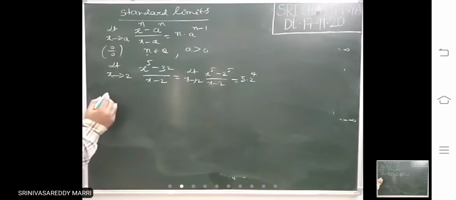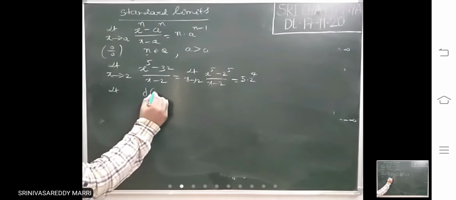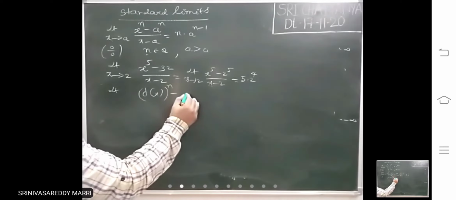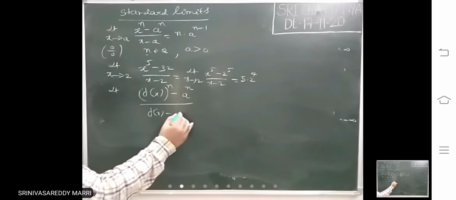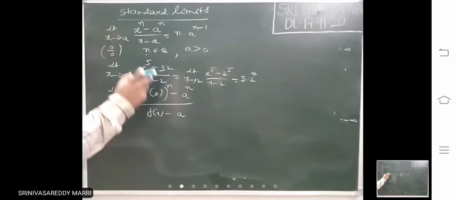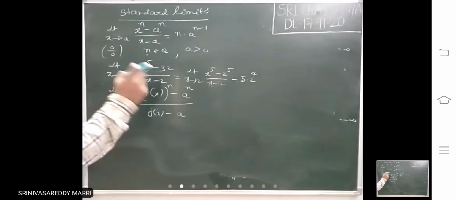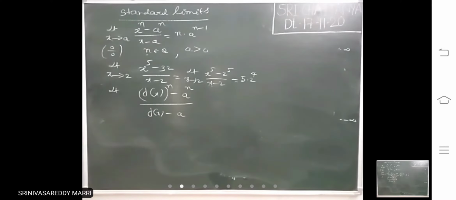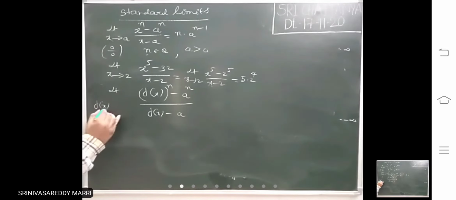In some cases only x will not be there. Suppose it will be like f of x, some function, power n minus a power n divided by f of x minus a. In place of x, some function will be there. f of x to the power n, that must be a rational number, minus a power n divided by x minus a. In this case also you can apply the formula, but f of x must tend to a.